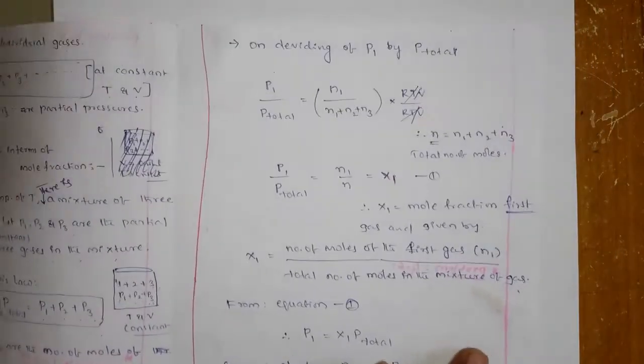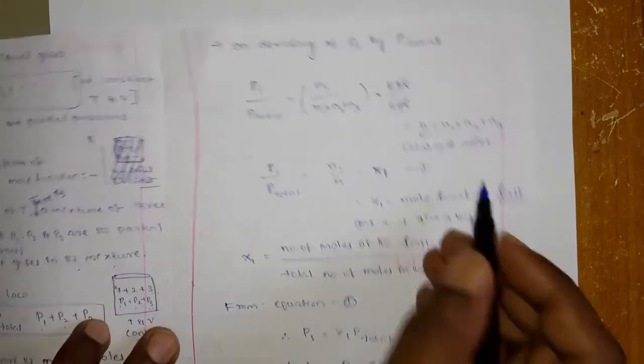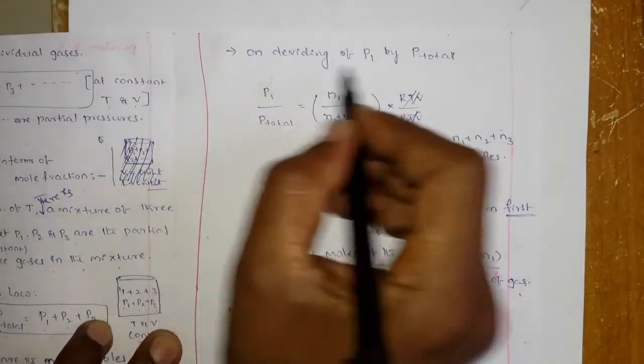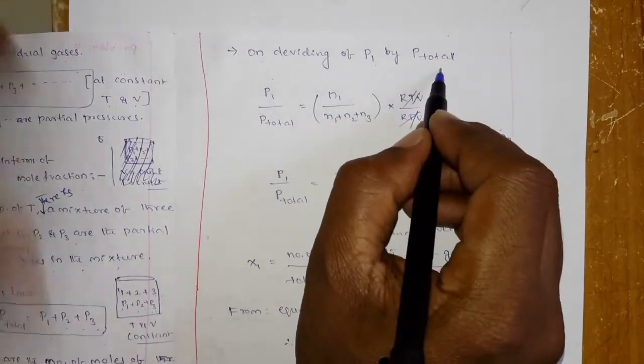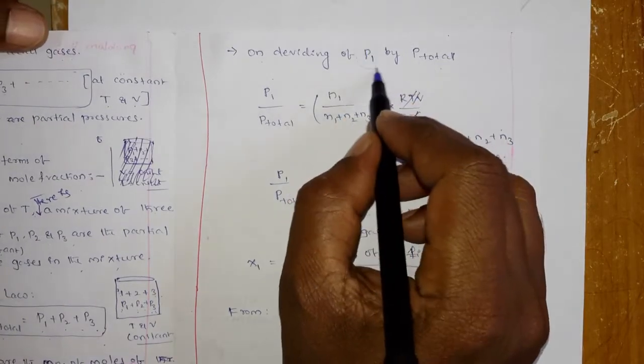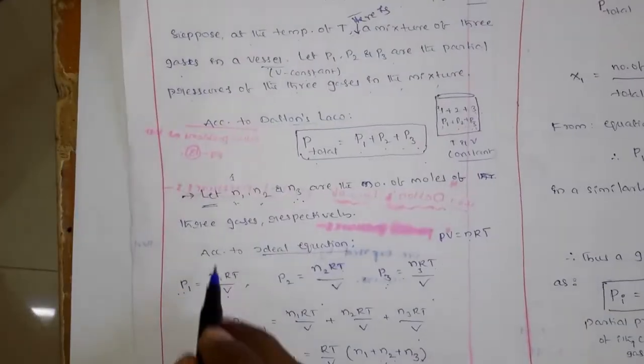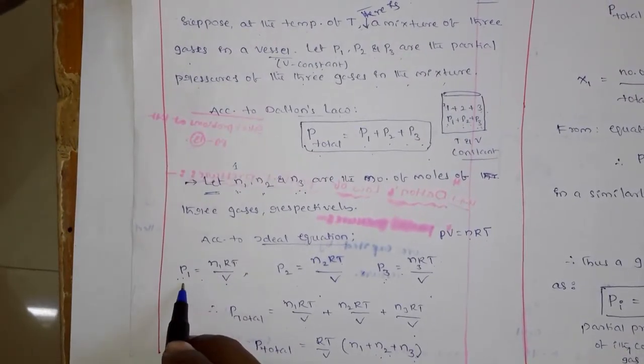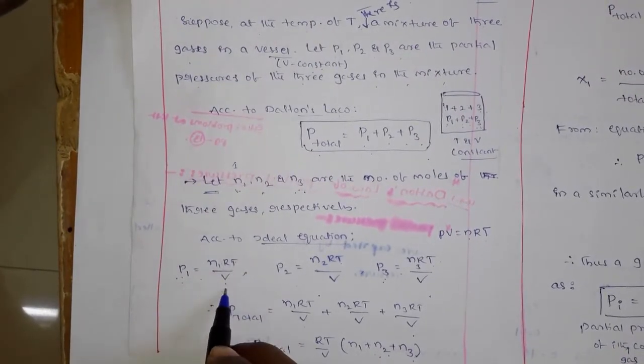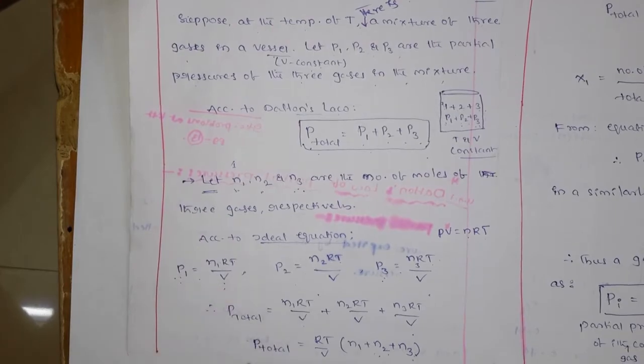And next we can go to one more. Now what you have to do is divide P1 by P total. The partial pressure of the first gas, divide with the P total, right? What is the partial pressure of the first gas? P1 is equal to N1 RT by V, that you have to divide with the P total.